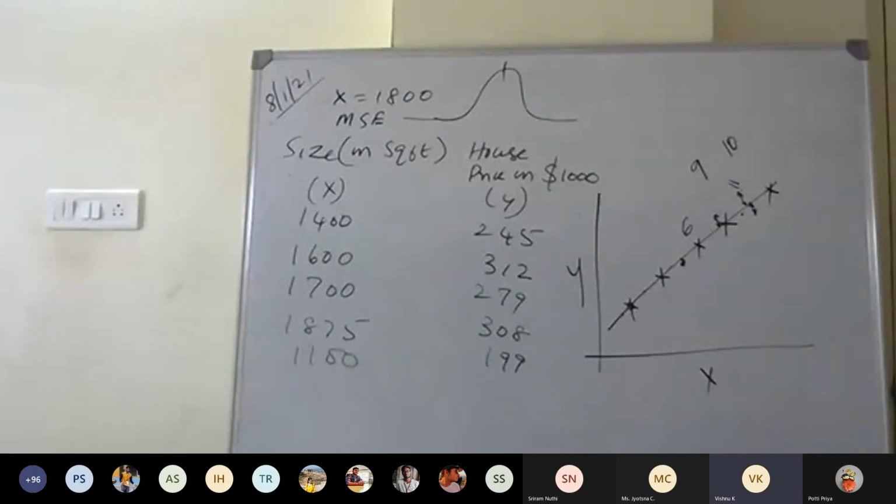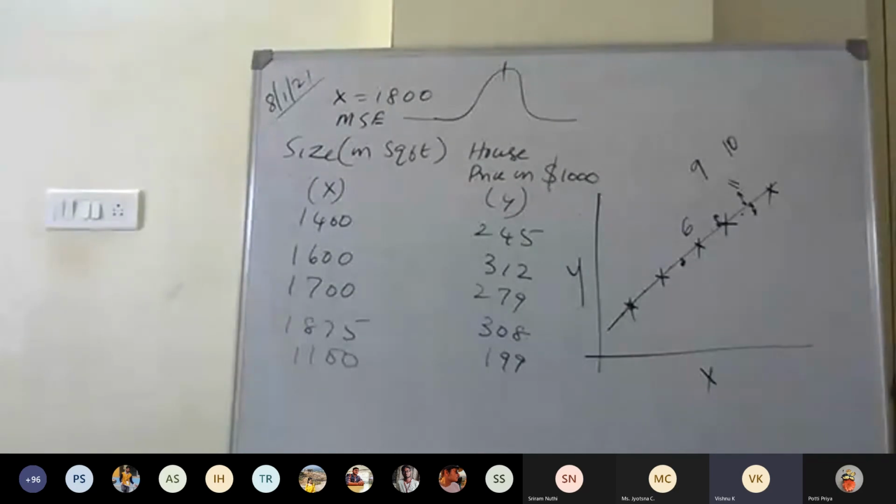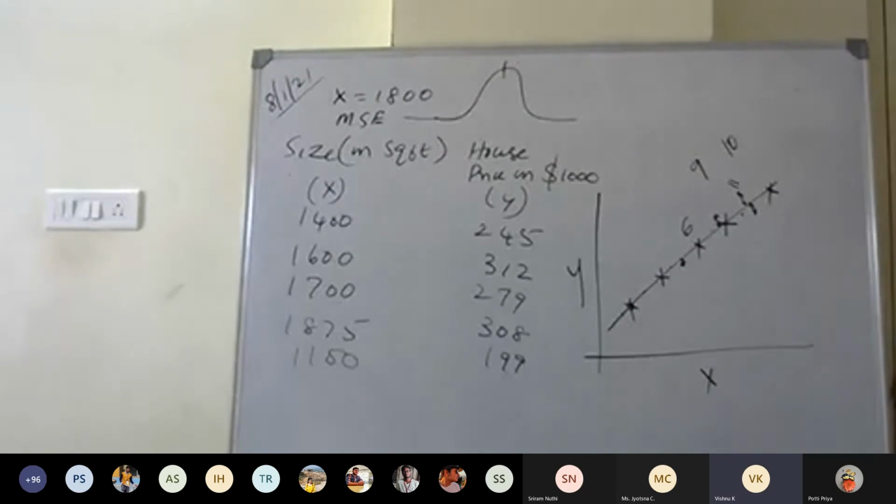Excuse me, ma'am. Ma'am, is it right to say that the larger the amount of data that we have, the more precise our prediction is going to be? Yeah, we can say like that, but there should be some limit to how large it is. Why should there be a limit? That was my question, ma'am.